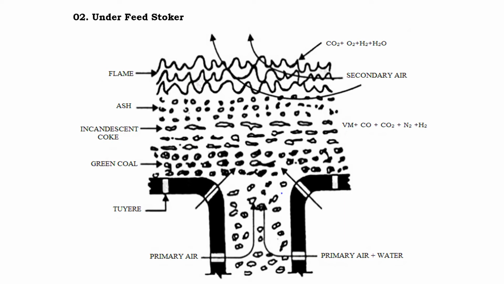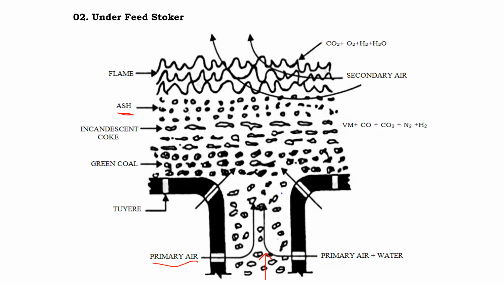The next one is the underfeed stoker. It is just the opposite of the overfeed stoker. In case of underfeed stoker, we are supplying the green coal from the bottom, and we are also supplying the primary air under high pressure from the bottom through the grates. Here the ash collection takes place at the top.